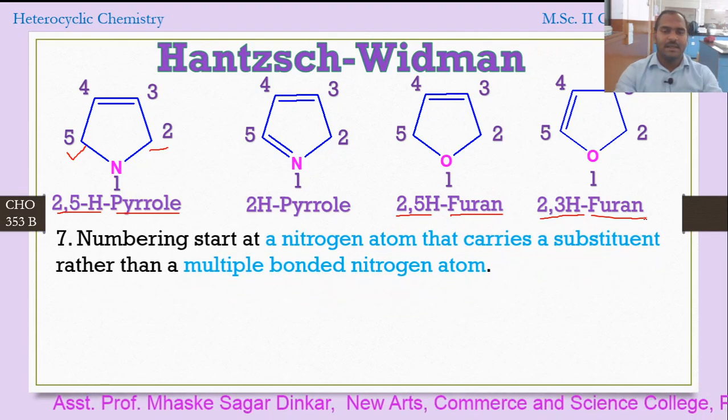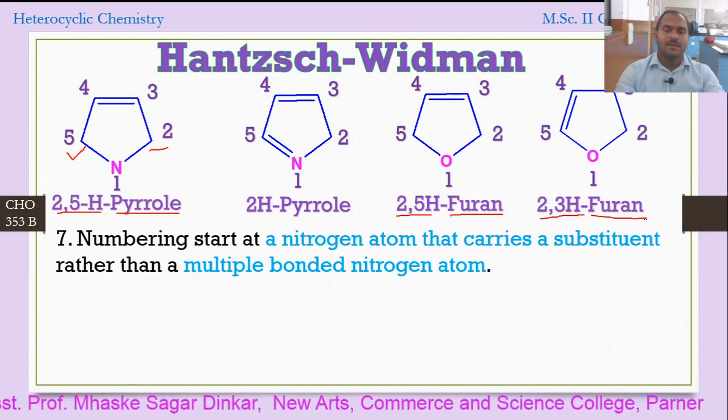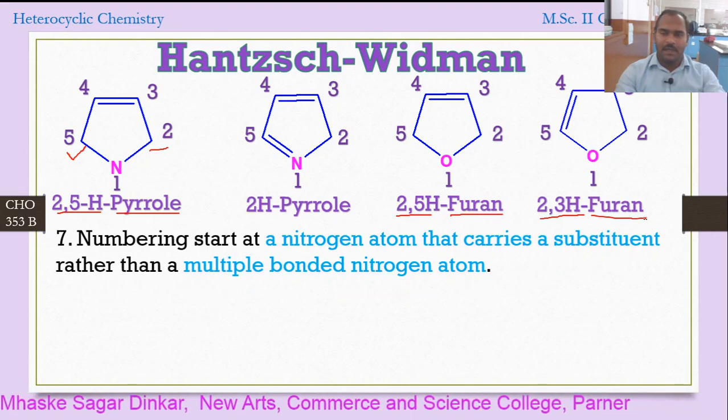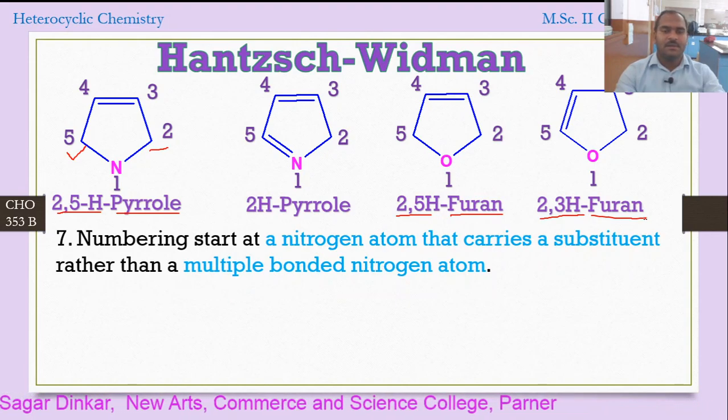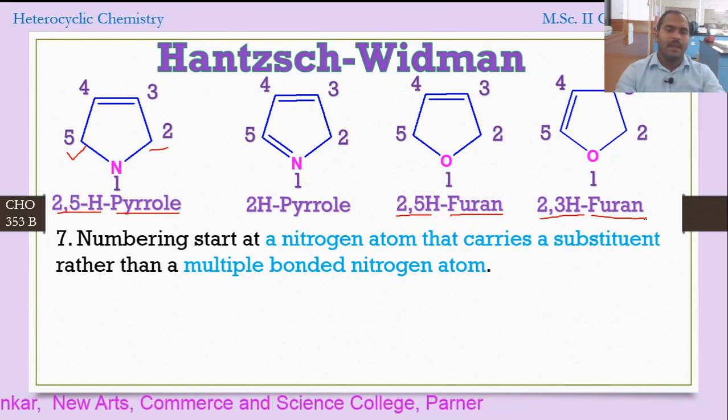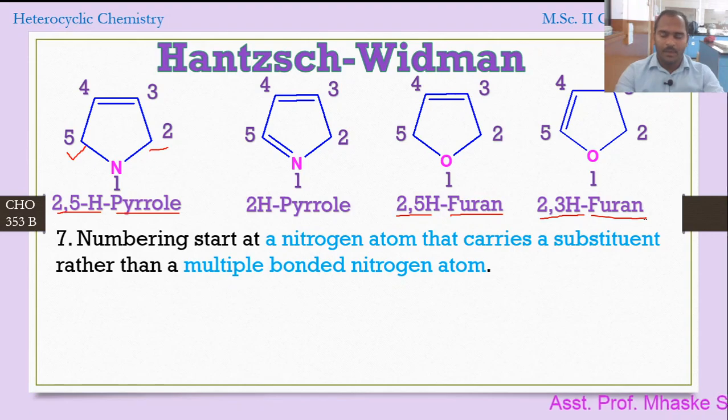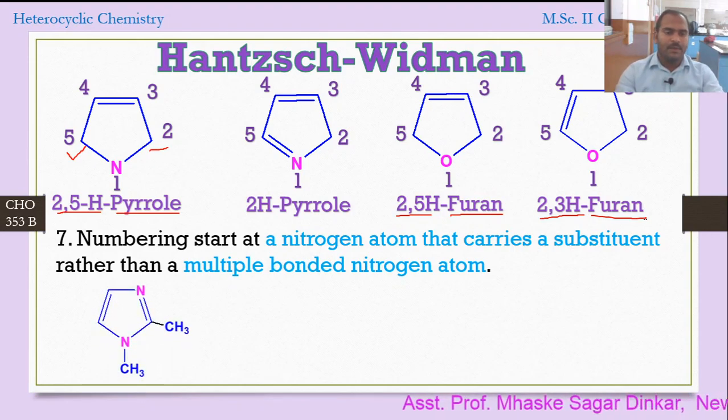Now let's consider the next rule. The numbering starts at a nitrogen atom that carries a substituent rather than the multiple bonded nitrogen atom. Okay, for this we have to consider a particular example. Here is the example we are going to see. Now here you can see there are two nitrogen atoms.